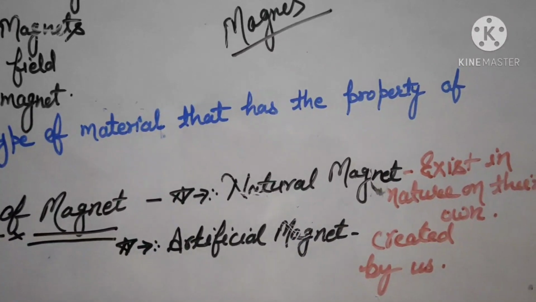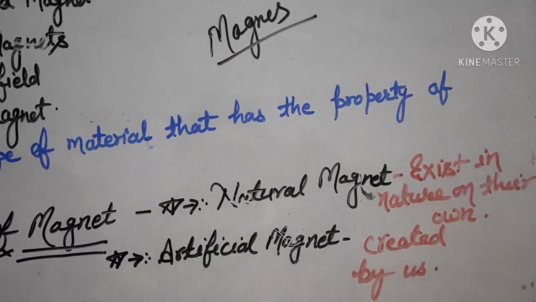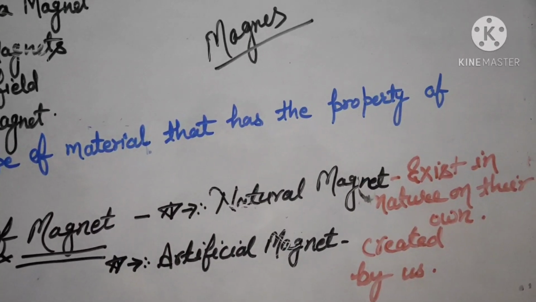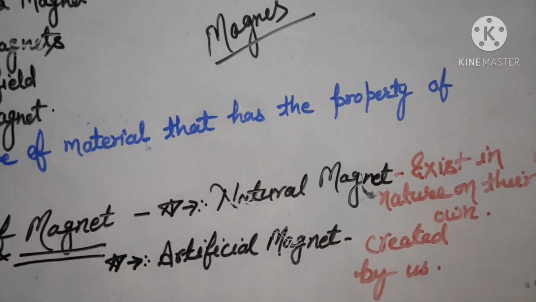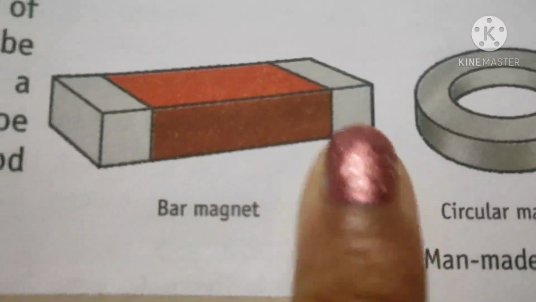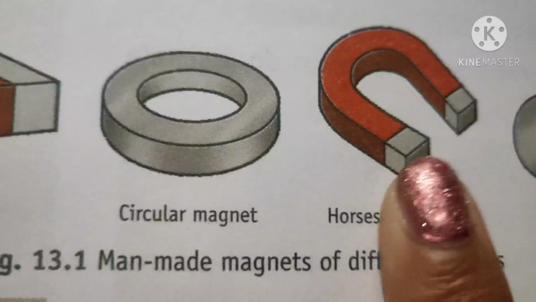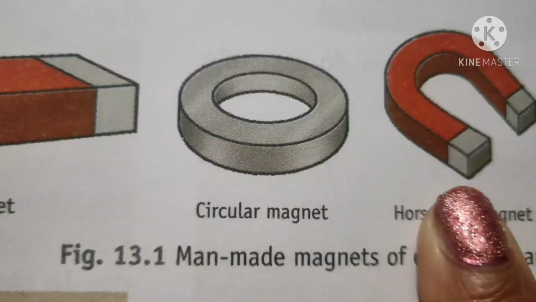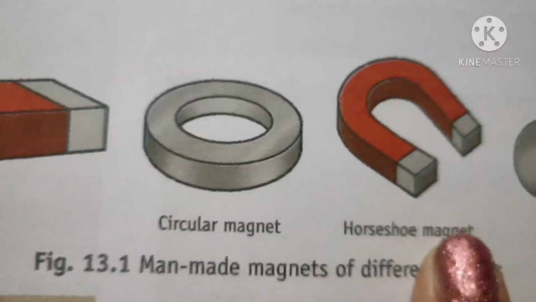Now when we talk about magnets which exist in nature, these are natural magnets. On the other hand, there are magnets of various shapes and sizes. For example, this is a bar magnet. We also have a U-shaped magnet, you can see here, which is also called a horseshoe magnet.